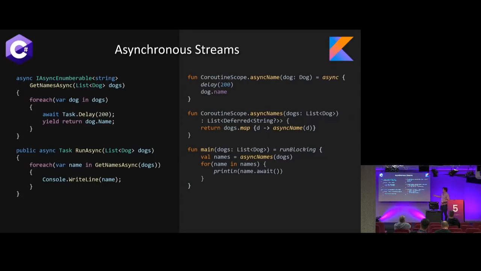So getting the async names gives me the whole list of the deferred, and it's just going to continue to run that. And then I'm going to await the result of each individual piece, which is pretty cool, but it's obviously a little bit more involved, and we're actually doing it with sort of like the more functional style where we're defining it at the coroutine scope rather than doing it in an object. But I thought it was a pretty cool example. Any questions about sort of like those really, really new, really cool C# 8 features, or how you can actually implement the same sort of thing in Kotlin?